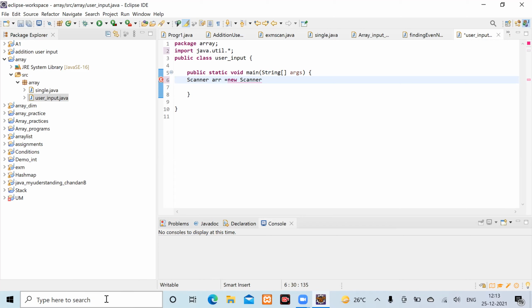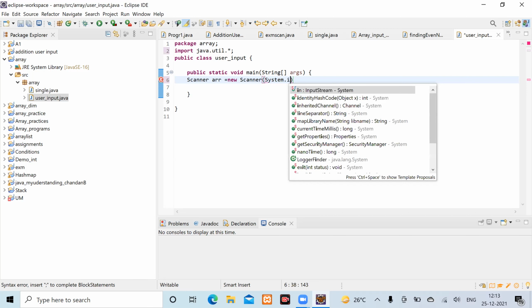You are giving input through the keyboard. So, in the bracket, it will come System.in. Yes, correct. Now you close the line.